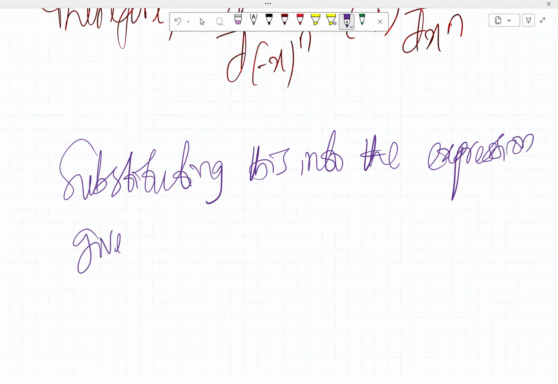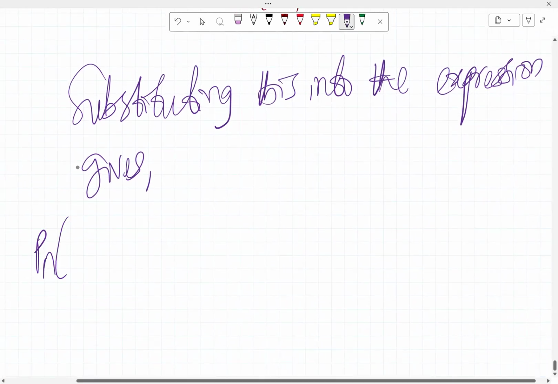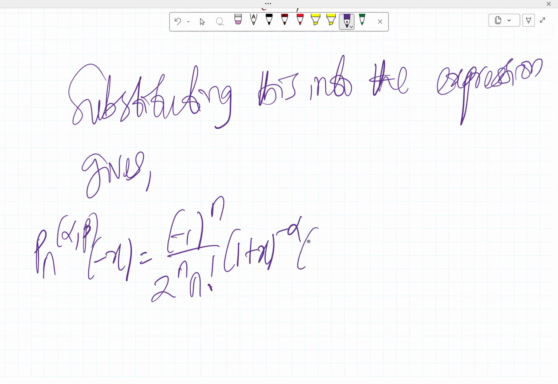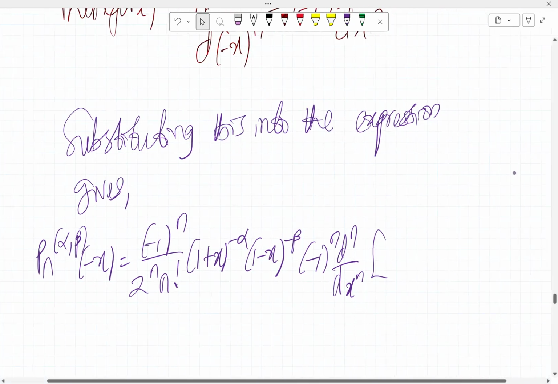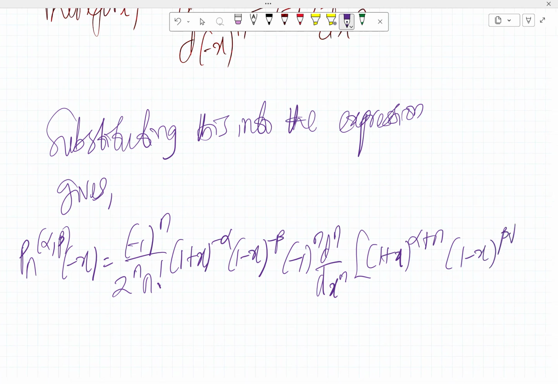gives us P sub n alpha comma beta of minus x equals minus 1 raised to the power n, 1 over 2 raised to the power n, n factorial, 1 plus x raised to the power minus alpha, 1 minus x raised to the power minus beta, then minus 1 raised to the power n, d^n dx^n of 1 plus x raised to the power alpha plus n, then 1 minus x raised to the power beta plus n.